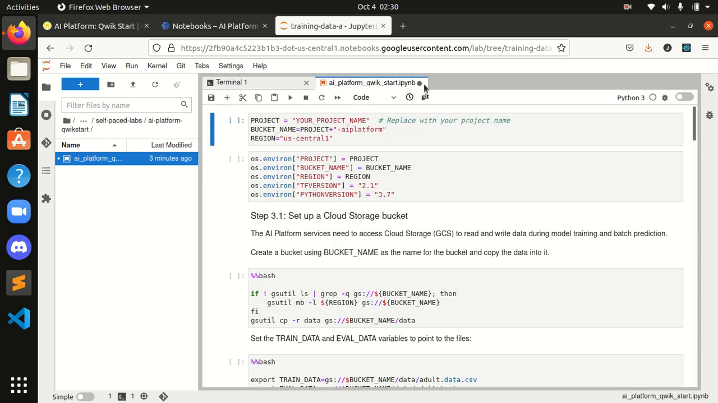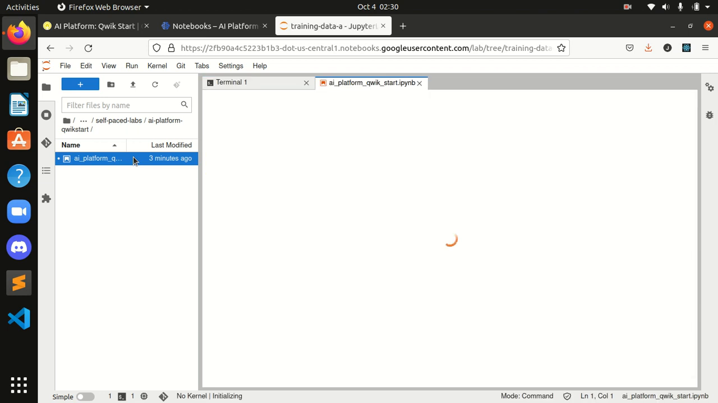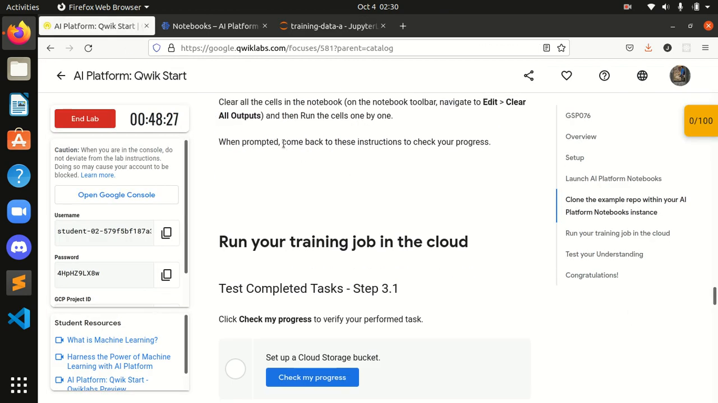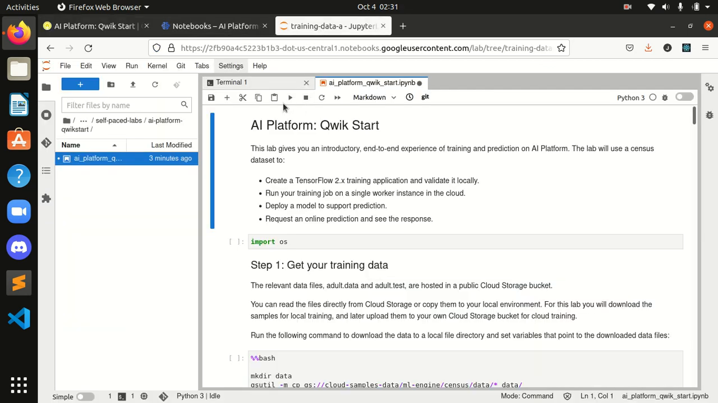Wait, I think I made some mistake. I will open it again. Okay guys, we are over here and all the outputs are already cleared. No need to do that step, guys, and I will start by running. Clear all the notebook outputs and then run the cells one by one. We have to run all the cells one by one. For that I will click on this button.